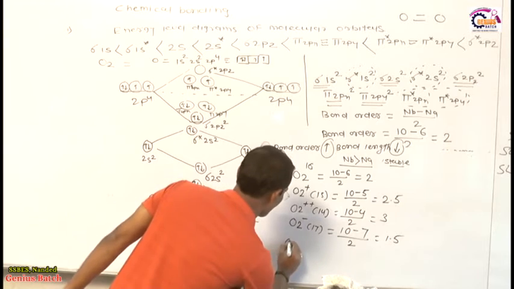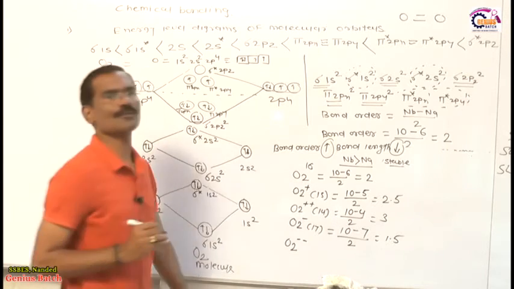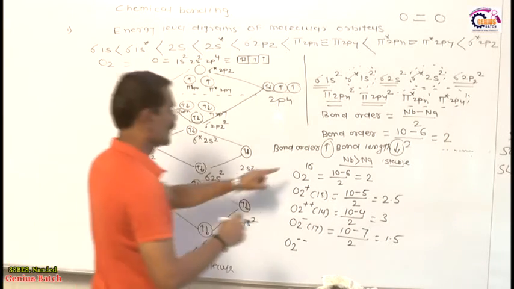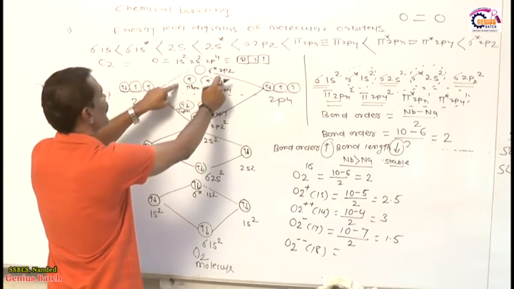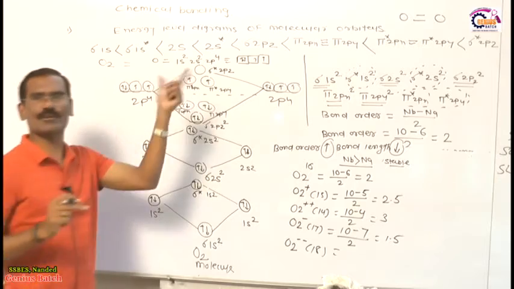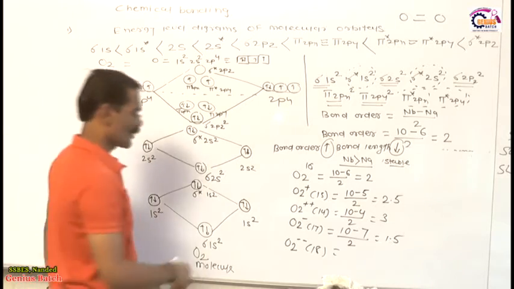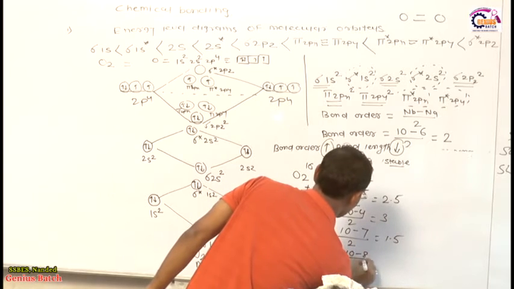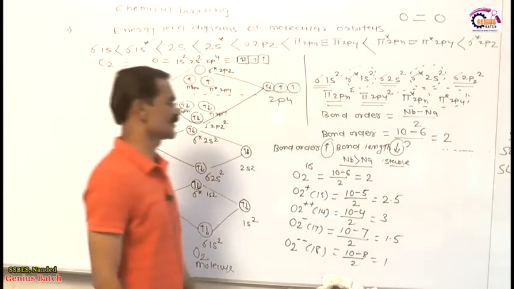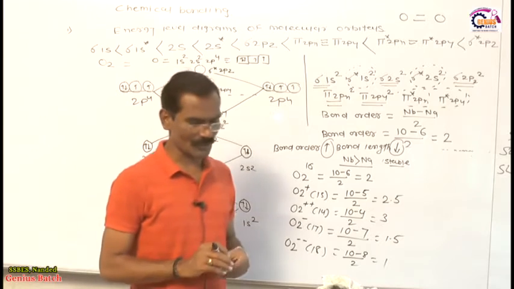And finally O2 2 minus. What happens in O2 2 minus? 2 electrons are added. Then in place of 16, the total number of electrons is 18, and 2 electrons are added in anti-bonding, because these 2 orbitals become paired. Now what is the bond order of this? It is 10 minus 8 divided by 2, then bond order is 1. So my friends, these are the bond orders.